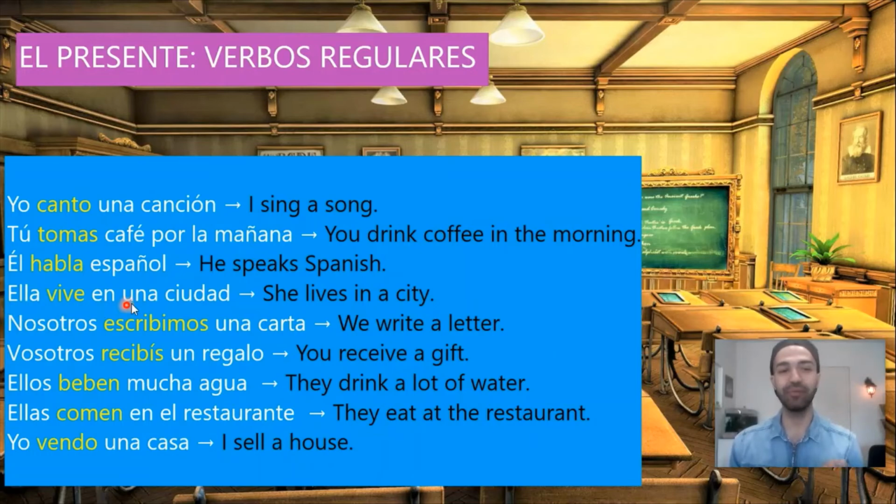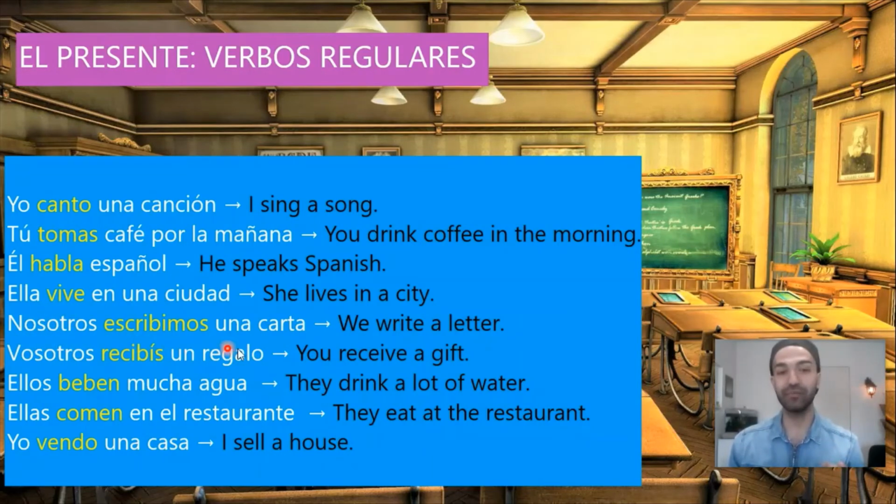Ella vive en una ciudad. She lives in a city. Ciudad means city. Vive, the verb vivir, ends in -ir. So we conjugate it in the following way. Yo vivo, tú vives, él, ella vive, nosotros vivimos, vosotros vivís, ellos viven.